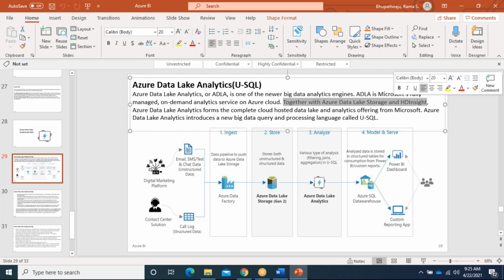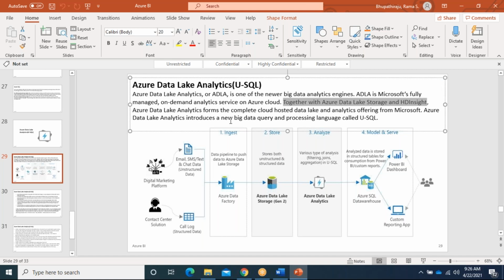I think we discussed this while discussing Azure Data Lake. Azure Data Lake is suitable to process any data using Hadoop-compatible frameworks. Azure Data Lake Analytics forms the complete cloud-hosted data lake and analytics offering from Microsoft.